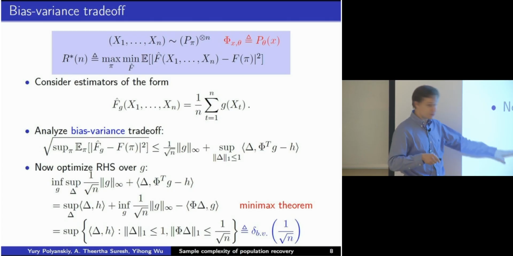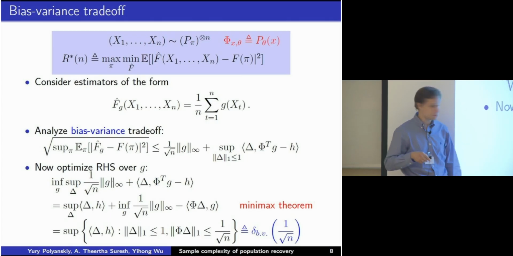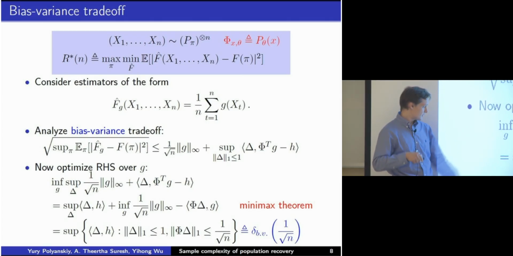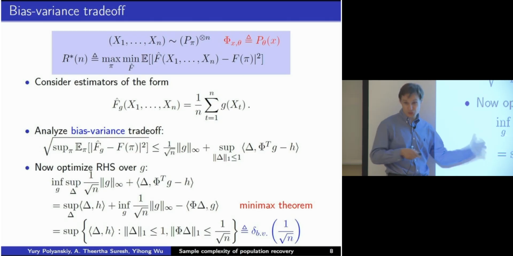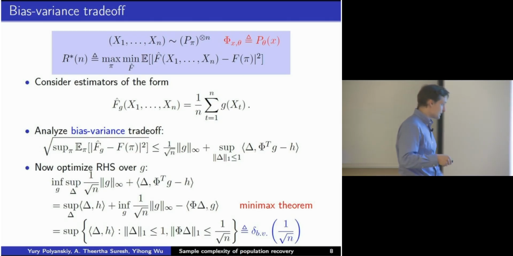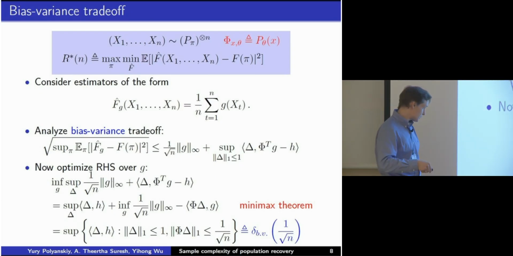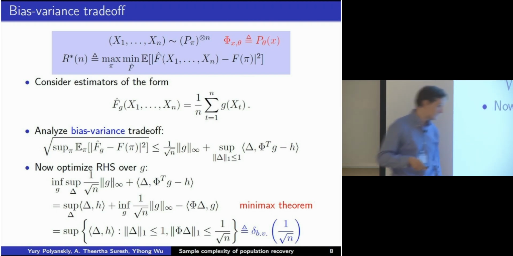But the only funny twist that we decided to do is, when we are computing the best estimator, the infimum, we said, why don't we exchange it? It's a bilinear form in delta and in g. Sometimes you get some fun expressions when you do that. The minimax theorem applies here, so we got this expression, which we call delta BV, for bias-variance trade-off. This is a dual of the problem of finding the best estimator.